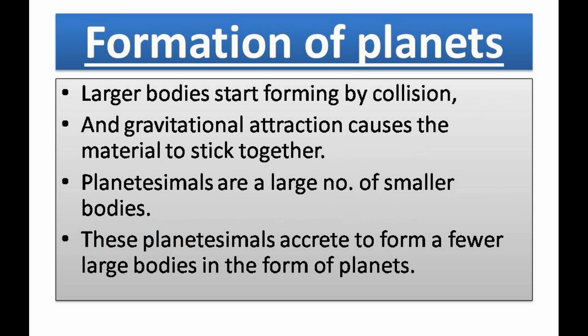Larger bodies start forming by collision, and gravitational attraction causes the material to stick together. Planetesimals are a large number of smaller bodies. In the final stage, these large numbers of small planetesimals accrete to form a few large bodies in the form of planets.